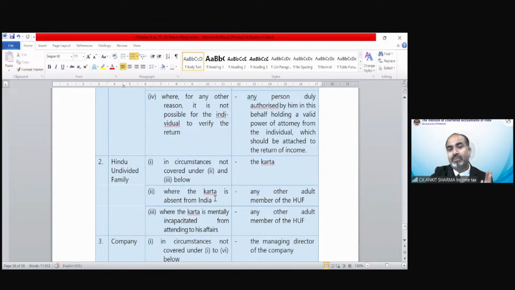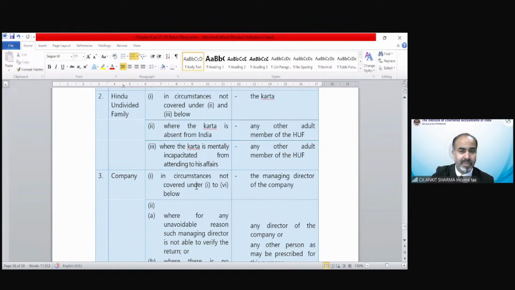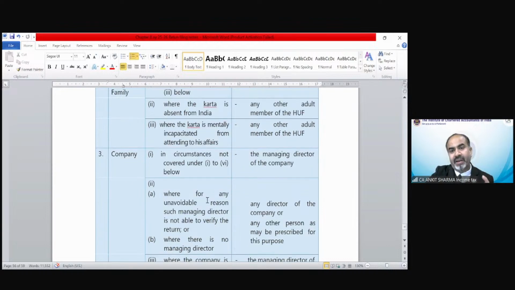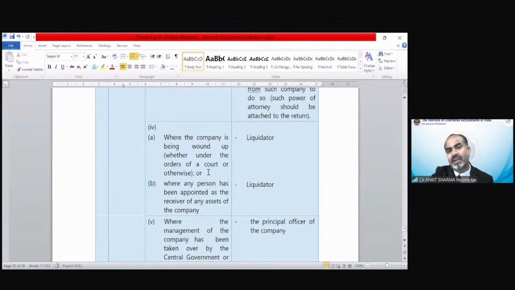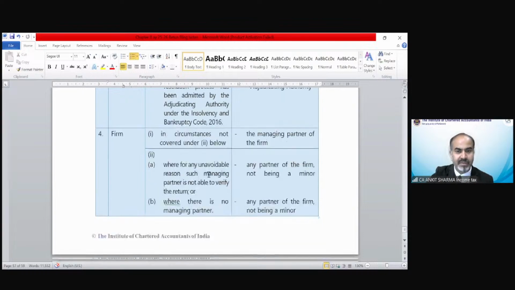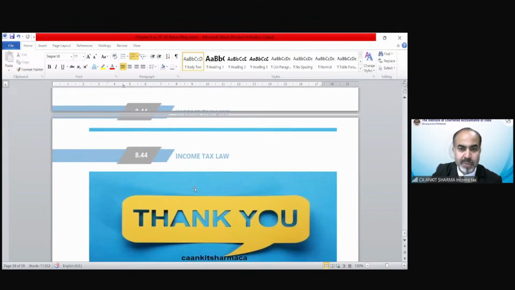When the Karta is absent from India, any other adult member of the HUF can sign the return. Where the Karta is mentally incapacitated from attending to his affairs, any other adult member of the HUF is able to sign the return. In case of a company, the managing director or any director; this information has been given on who can sign the return on behalf of any person. So these were the provisions.